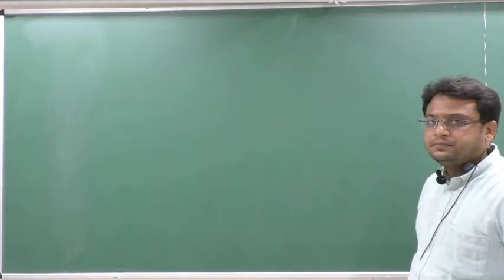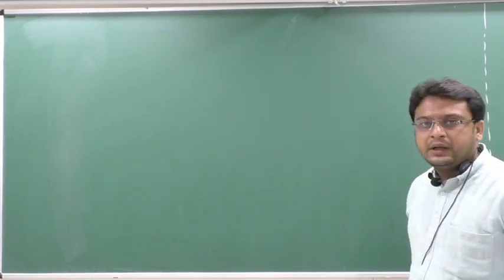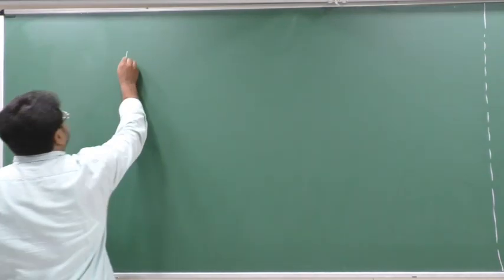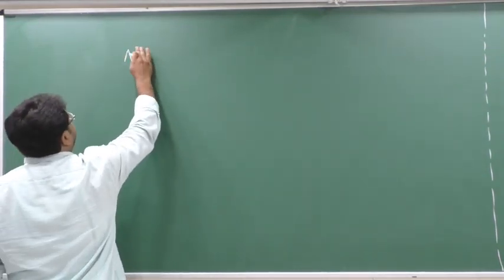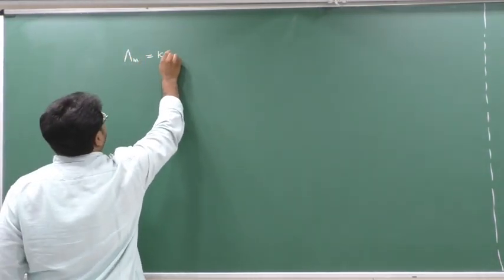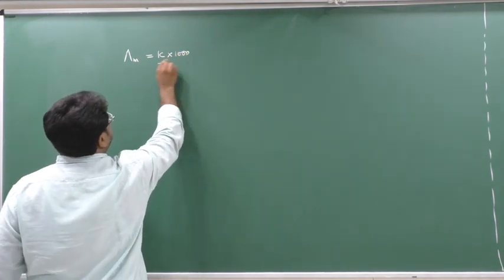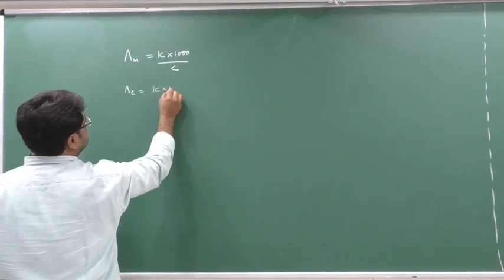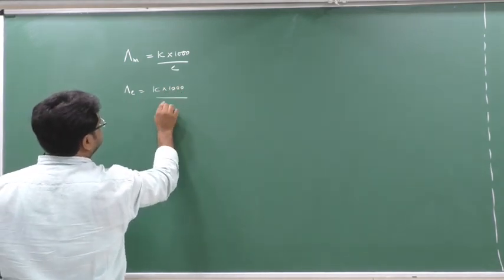the problem based on the relationship between lambda m and lambda e. So first, capital lambda m equals what? K1000 upon C. Yes or no? And lambda e equals what? K1000 upon n. Clear?